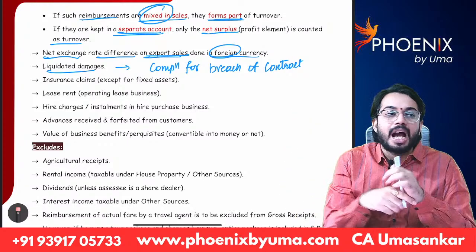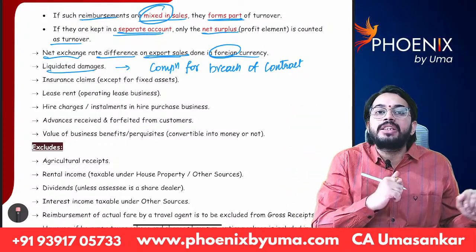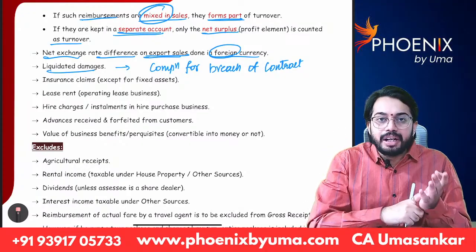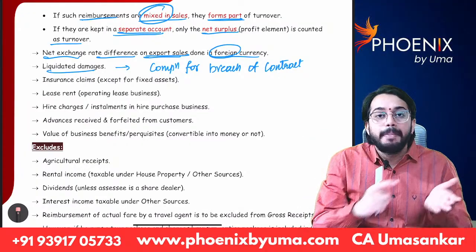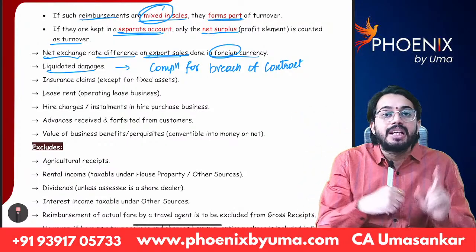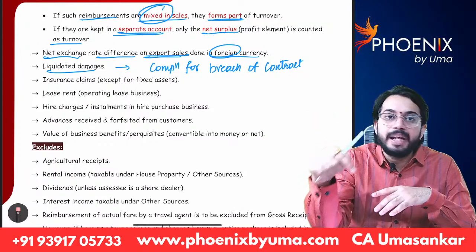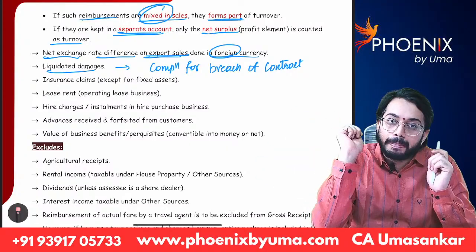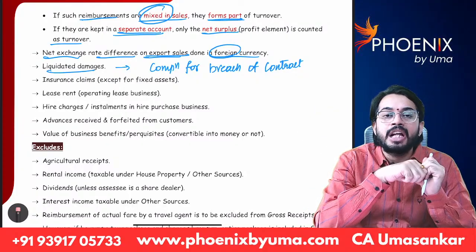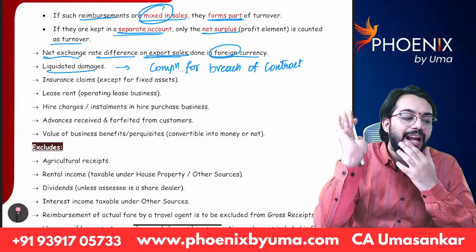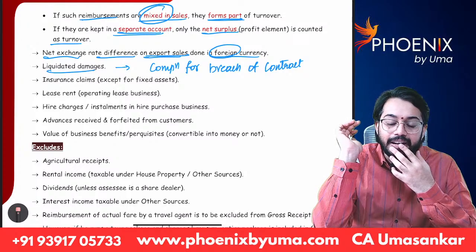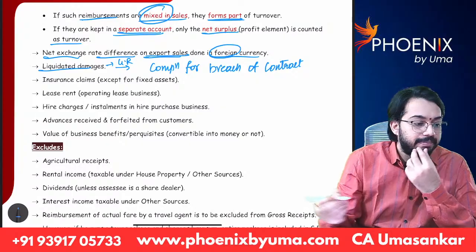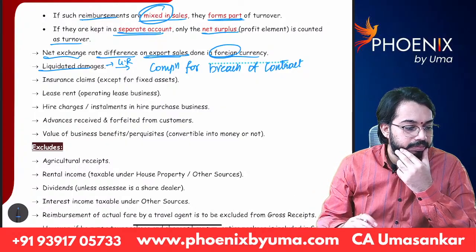Now, as per agreement, I manufactured 1 lakh tires, but Tata Motors is purchasing only 20,000 tires. Now, what will I do? I will file a case against Tata Motors, because as per agreement, Tata Limited should purchase 1 lakh tires from me. Tata Limited breached the contract. For breaching the contract, Tata Limited paid me compensation of 30 crore rupees. Whatever 30 crore rupees compensation I received from Tata Limited, that we call liquidated damages. Are you able to understand? So, whatever liquidated damages are there, they will also be treated as gross receipts.